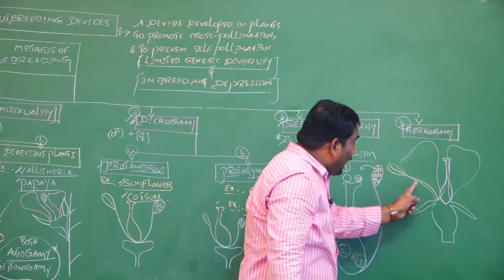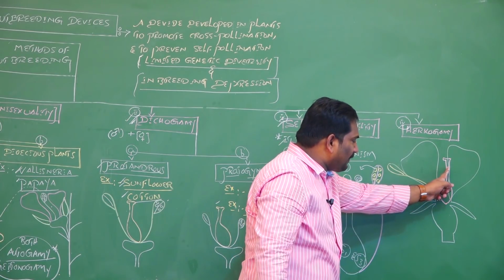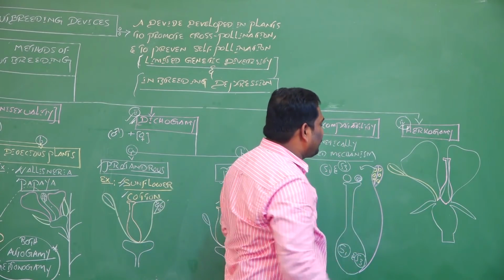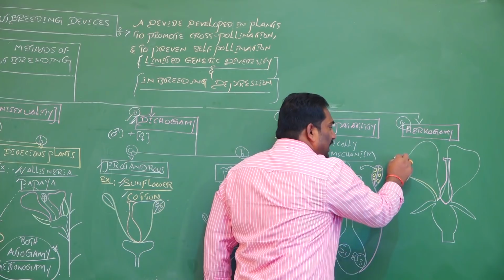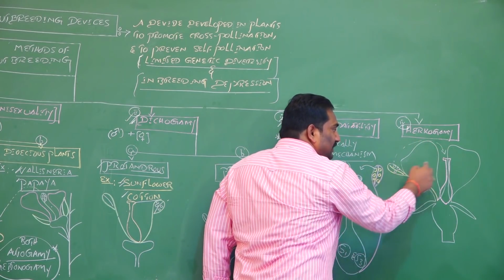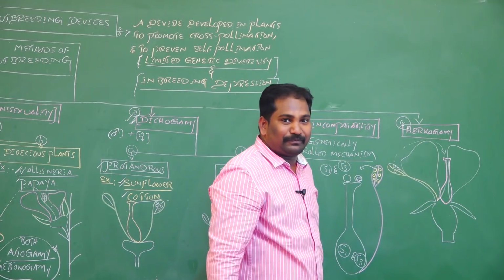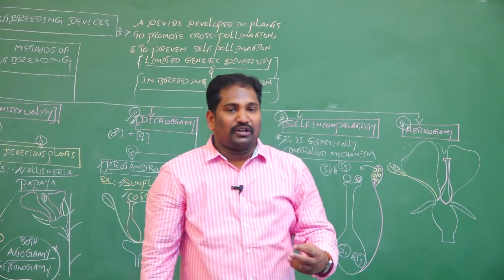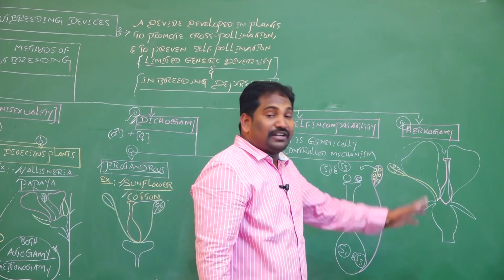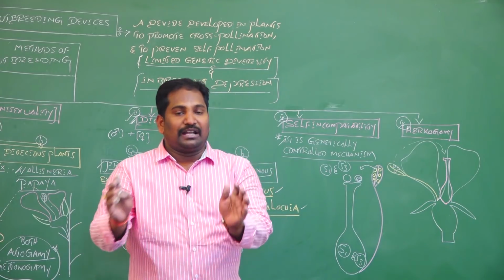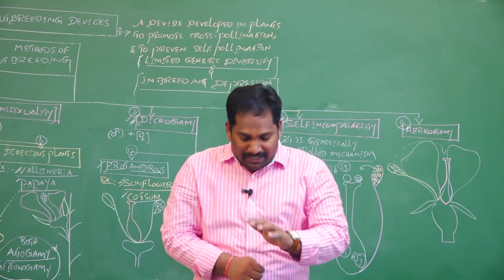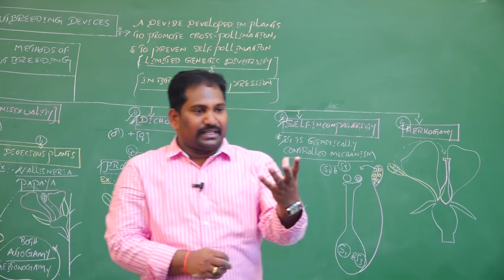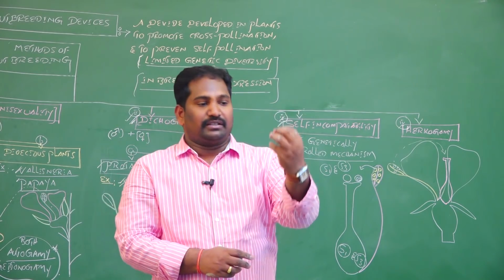But if the location of androecium, the male sex organ, and the location of female sex organ, gynoecium, are at different locations, there is no chance of self-pollination. An agent is required to transfer pollen grains from anther to stigma even within the same flower. That is hercogamy. Herco means location of male and female sex organs at different locations. It prevents self-pollination and promotes cross-pollination. The main intention of these outbreeding devices is to create variations in upcoming offsprings or upcoming generations.